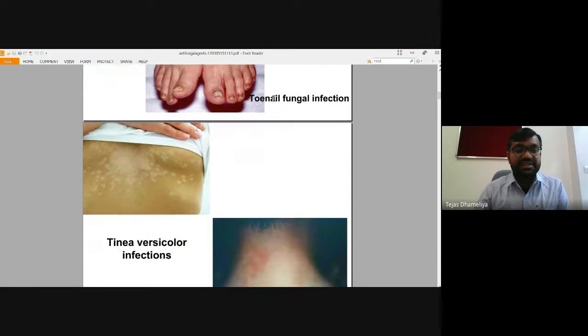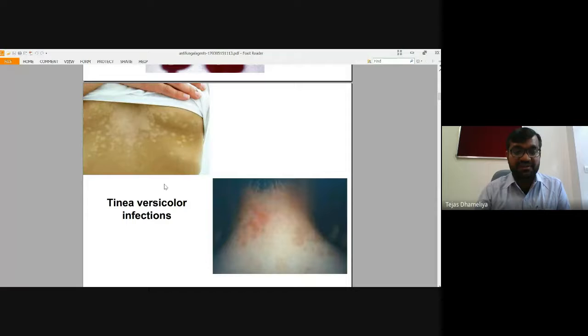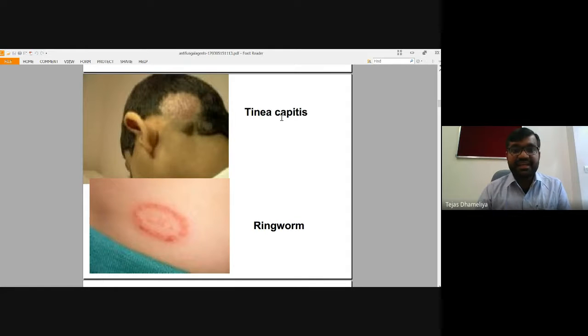Another type is tinea versicolor infection, where we develop redness below the neck, or the skin becomes like this. This is also a kind of fungal infection. Then tinea capitis, where the skin above the scalp becomes like this.